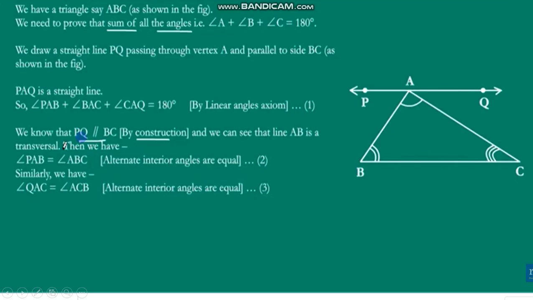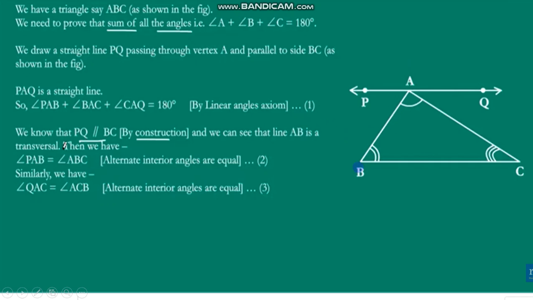Now we know that PQ is parallel to BC by construction. These two lines are parallel and AB is a transversal.